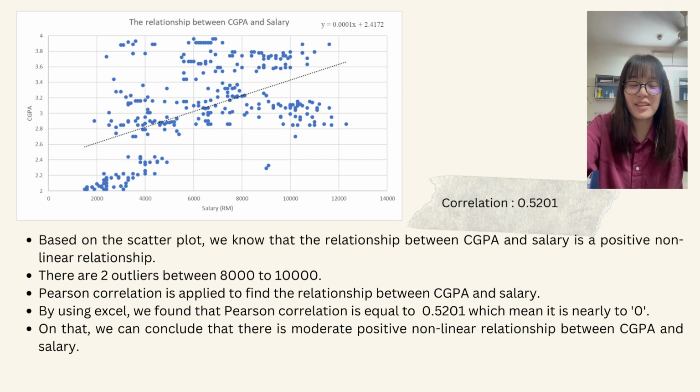Based on the scatter plot, we know that the relationship between CGPA and salary is a positive non-linear relationship. There are two outliers between 8,000 to 10,000. Pearson correlation is applied to find the relationship between CGPA and salary. By using Excel, we found that Pearson correlation is equal to 0.5201, which means it is nearly to 0. On that, we can conclude that there is moderate positive non-linear relationship between CGPA and salary.